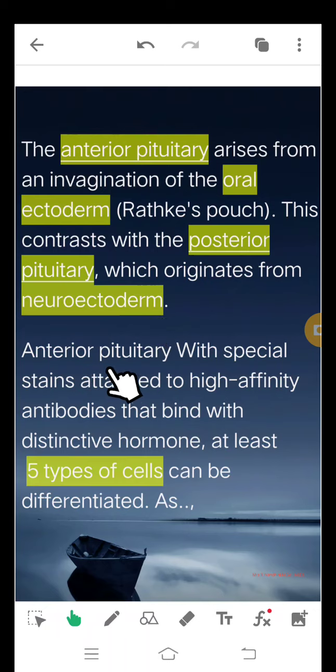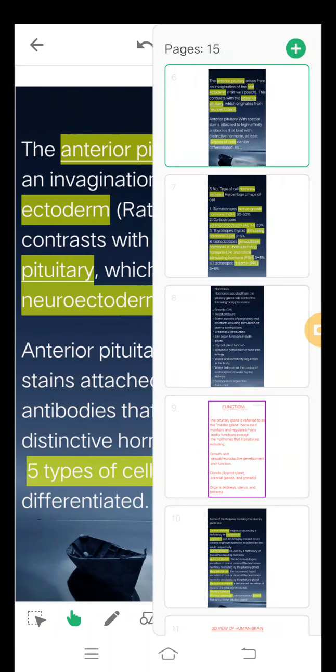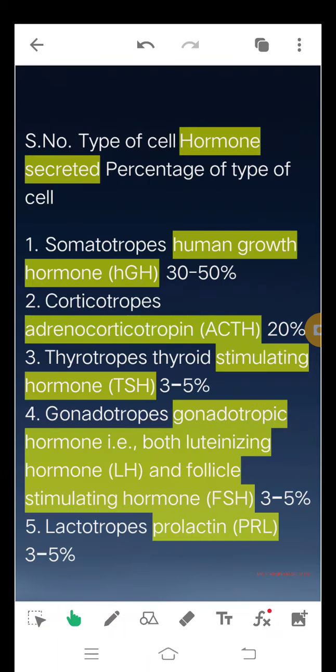In the anterior pituitary, with special stains attached to high affinity antibodies that bind with distinctive hormones, at least 5 types of cells can be differentiated.